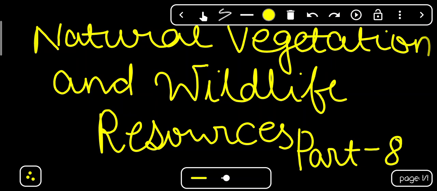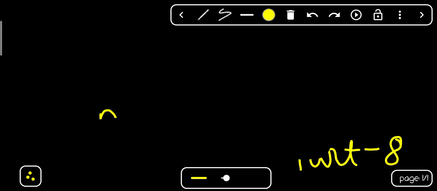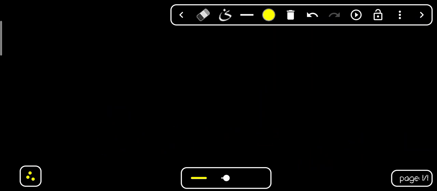We are learning natural vegetation and wildlife resources, and this is part 8 of this chapter. Without any delay, let's start our concept. Our first concept is about wildlife.